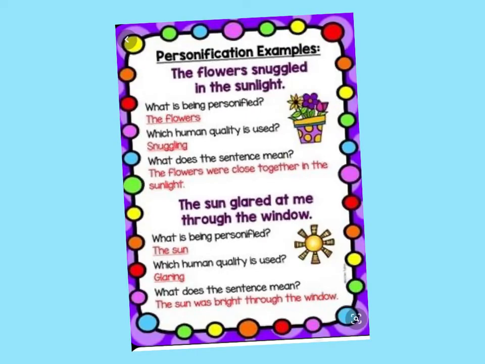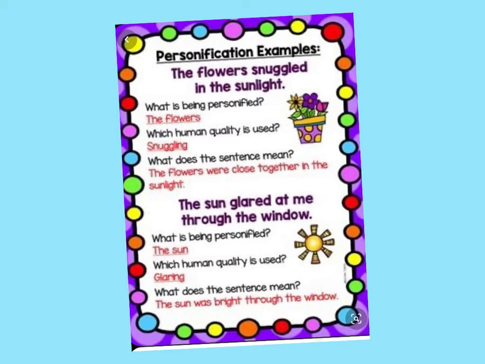Here are some more examples. The flowers snuggled in the sunlight. Okay, what is being personified here are the flowers. The human quality that the flowers have in this sentence is that they snuggled. What does the sentence actually mean? The flowers were close together in the sunlight.